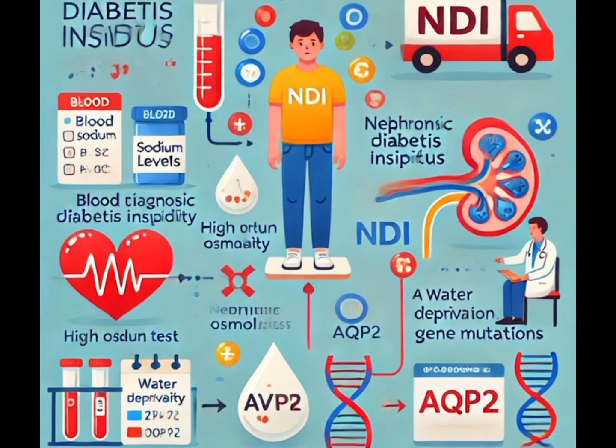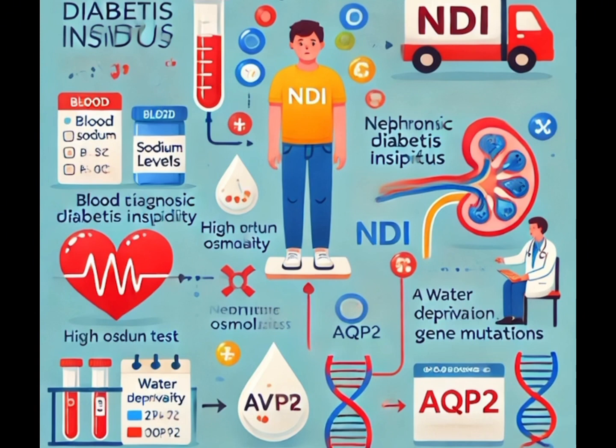In the water deprivation test, the patient is not allowed to drink water for several hours, and doctors monitor urine concentration. In nephrogenic diabetes insipidus, urine remains dilute even after dehydration. To differentiate from central diabetes insipidus, synthetic ADH is given. If urine concentrates, it is central diabetes insipidus. If urine remains dilute, it is nephrogenic diabetes insipidus because the kidneys are resistant to ADH.